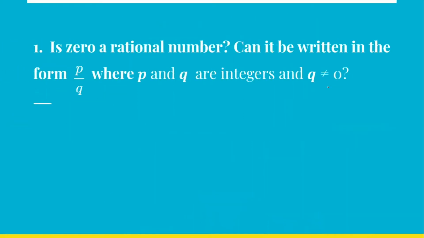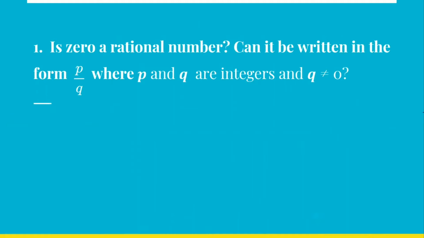So here we go. The first question of exercise 1A: is 0 a rational number? Can it be written in the form of P by Q, where P and Q are integers and Q is not equal to 0? Any number which can be written in the form of P by Q, where Q is not equal to 0, is a rational number.